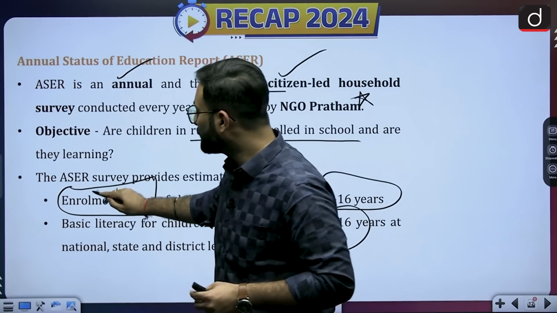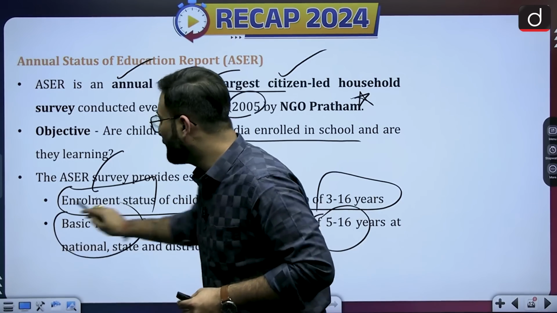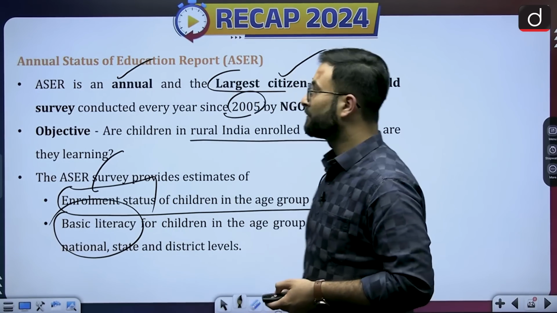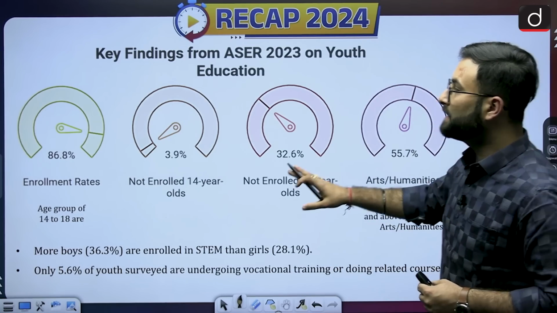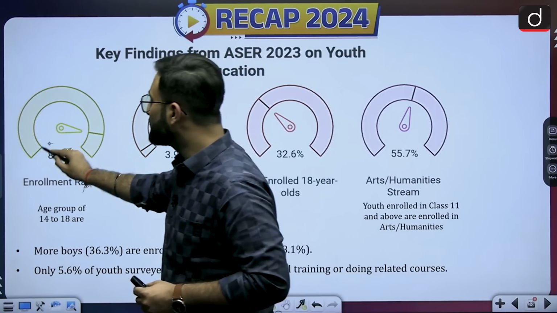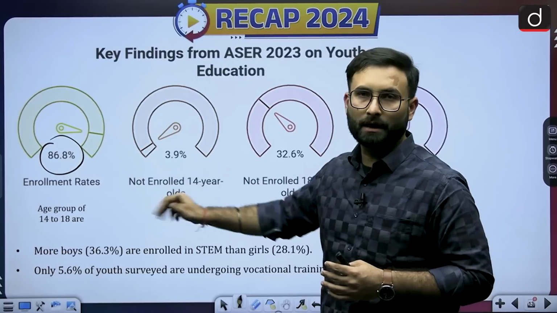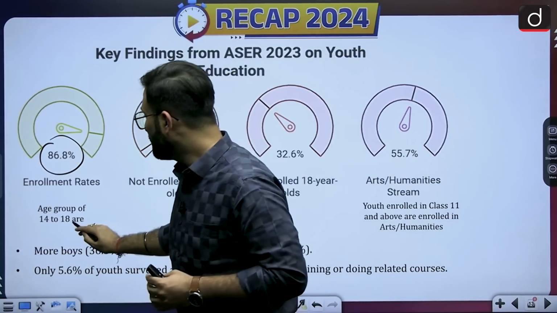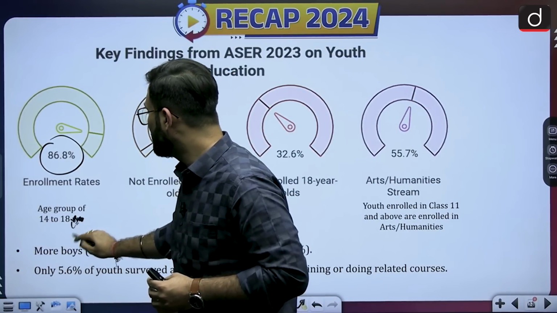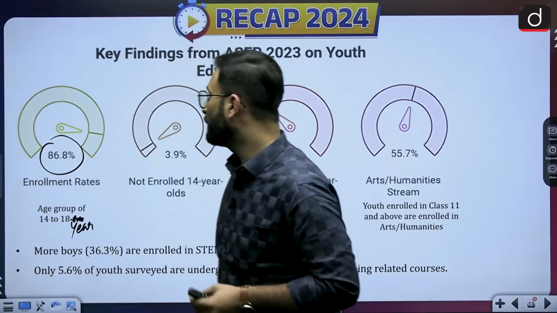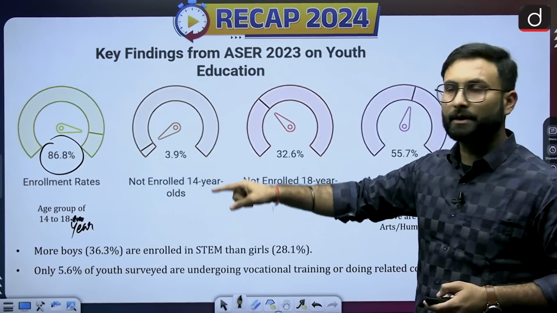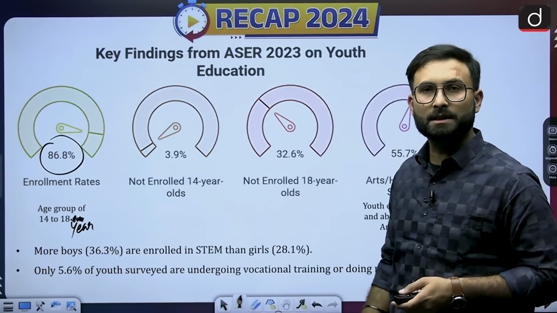So here they are talking about the enrollment ratio, and here they are talking about the abilities, basic literacy abilities. Now here you can see they found that the enrollment rate is 86.8% for the age group of 14 to 18 years. So the enrollment ratio is somewhere around 86.8%.